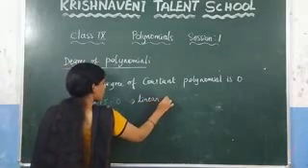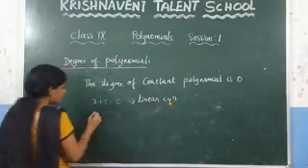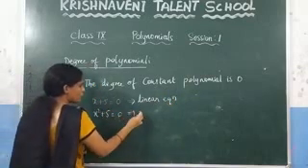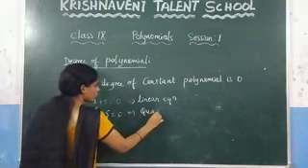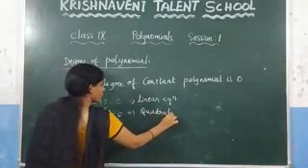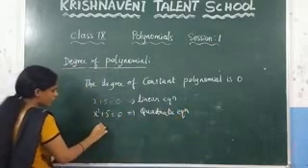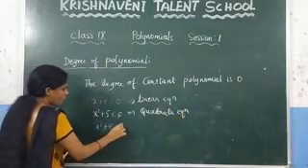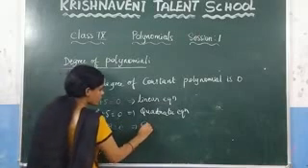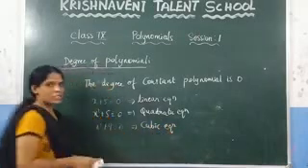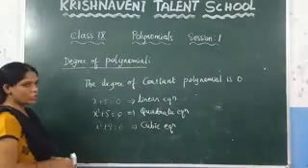We call it a linear equation. And if the degree is 2, we call it a quadratic equation. And if the degree is 3, we call it a cubic equation. And if the degree is more than 3, we call it a polynomial.